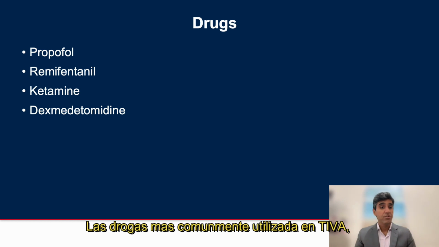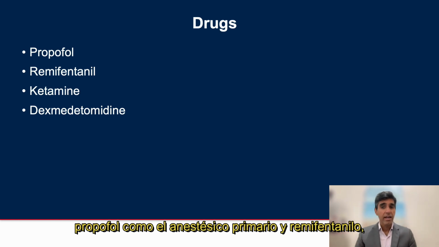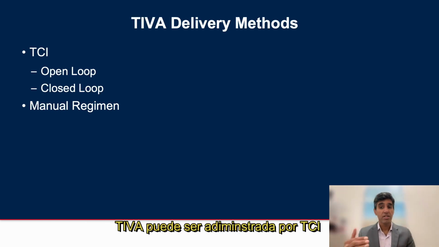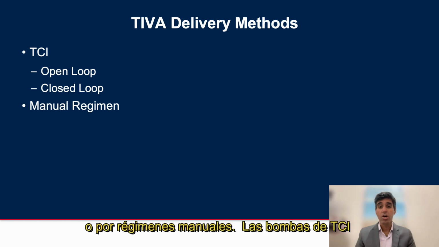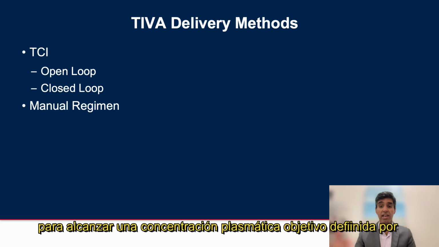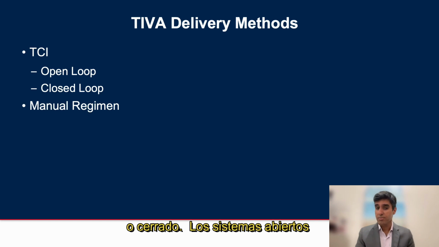The most commonly used drugs in TIVA in not only adults but also children include propofol as the primary anesthetic and remifentanil, ketamine, and dexmedetomidine as adjuncts. TIVA may be delivered by target-controlled infusions or a manual regimen. TCI devices apply pharmacokinetic modeling to calculate the bolus dose and infusion rate to achieve a user-defined target plasma concentration, and these can be either open-loop or closed-loop systems.